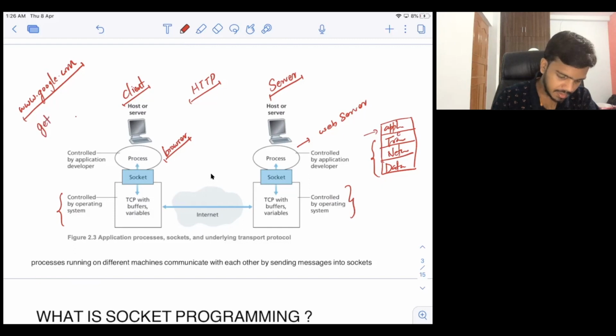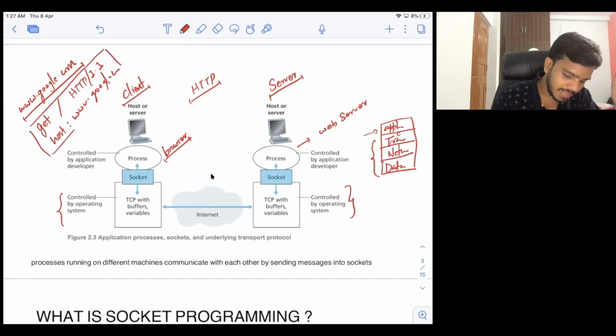So GET, and the path is / here, then the HTTP version will be there. I have discussed this in the HTTP protocol, and then there will be a lot of headers there. One of the headers will be Host, that will be www.google.com. Okay, so this is the data that I have here.